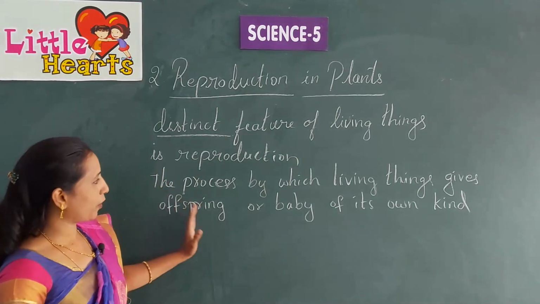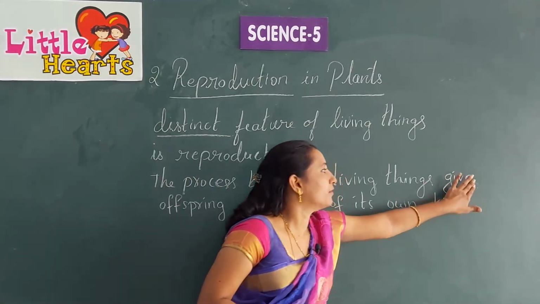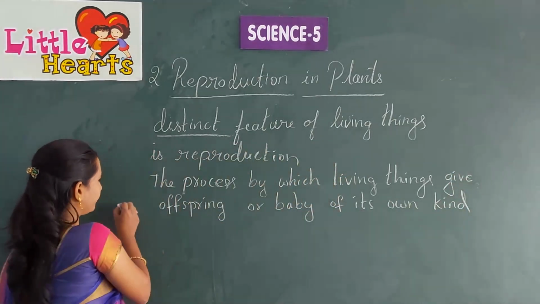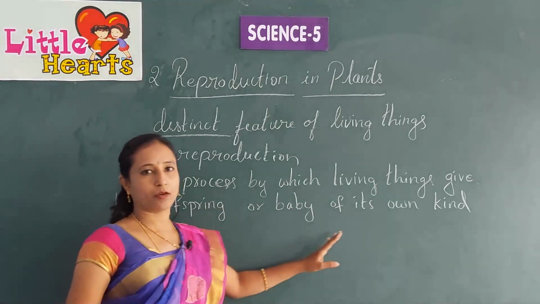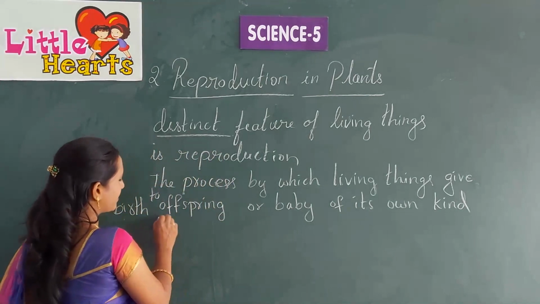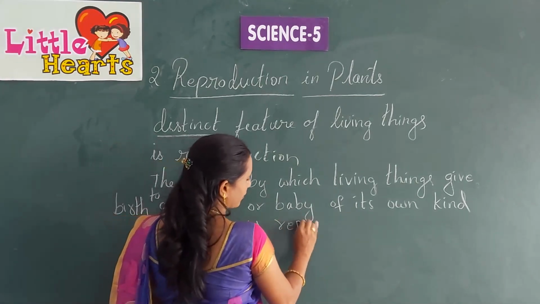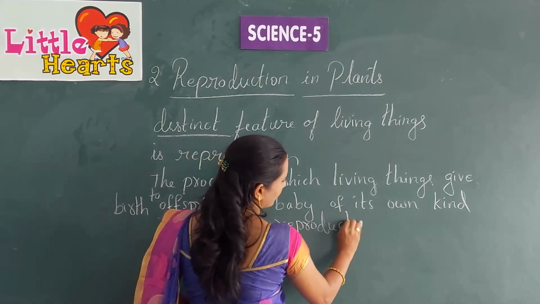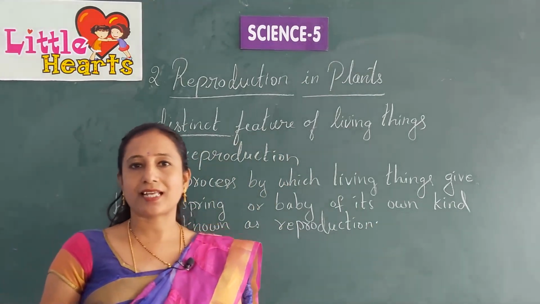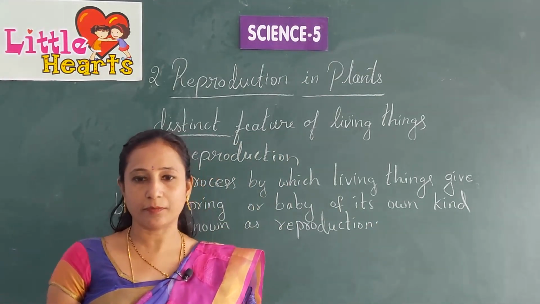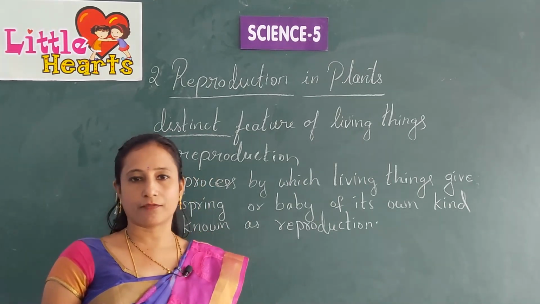So, the process by which living things give birth to offspring or babies of their own kind is known as reproduction. Just as human beings and animals give birth to their young ones, plants also reproduce young ones of their own kind.